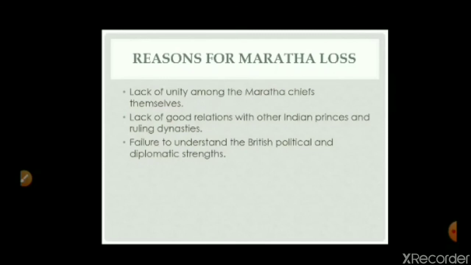Now we can see the reasons for the Maratha loss. What was the reason? Most obvious, the lack of unity among the Maratha chiefs themselves, and lack of good relations with other Indian princes and ruling dynasties, so that they could get timely help in case of a British attack. Another aspect was the failure to understand the British political and diplomatic strength. All these were the reasons for the Maratha loss. So with all this, we end with the Anglo-Maratha Wars.